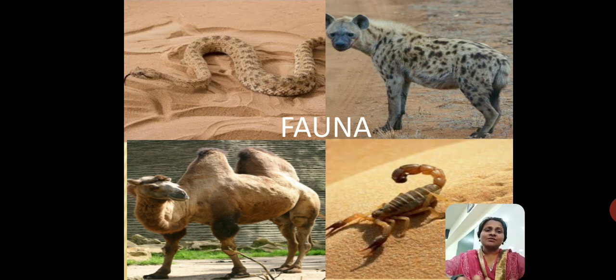So these are some of the fauna that are found in the various deserts of the world. And these are mostly found in the hot deserts. Except the double humped camel, all the other animals are found in the hot deserts.